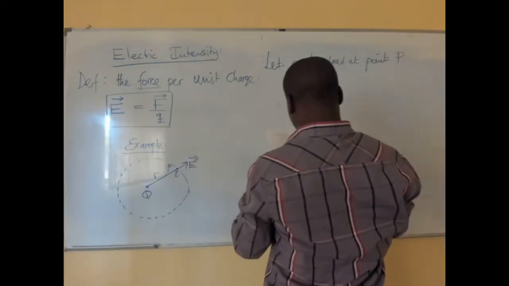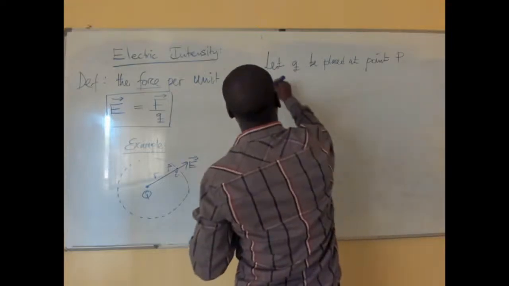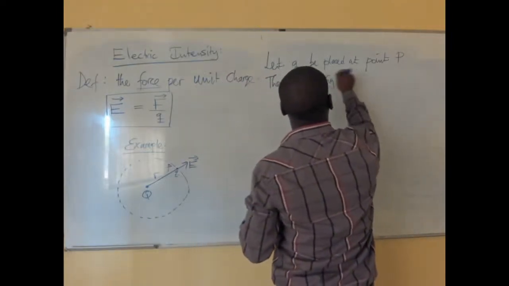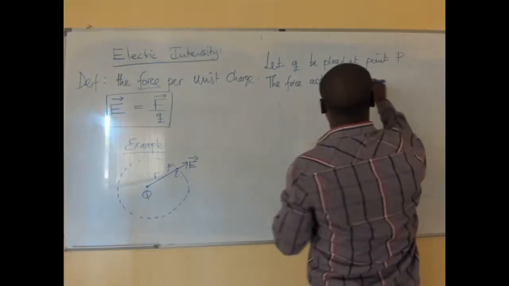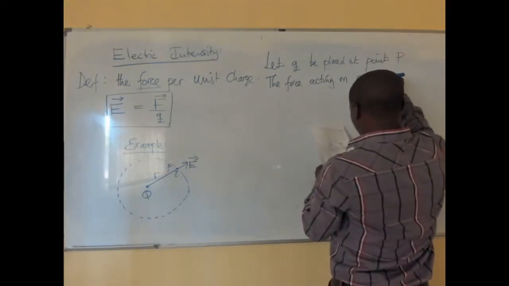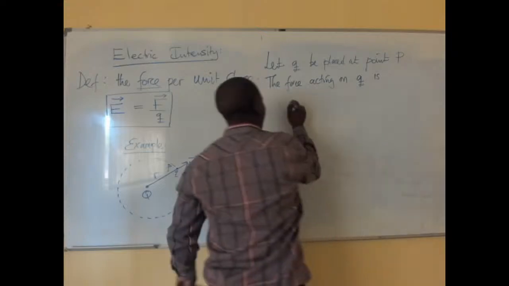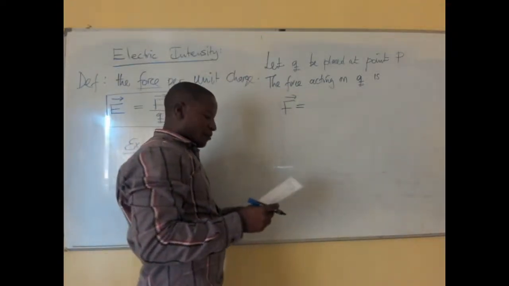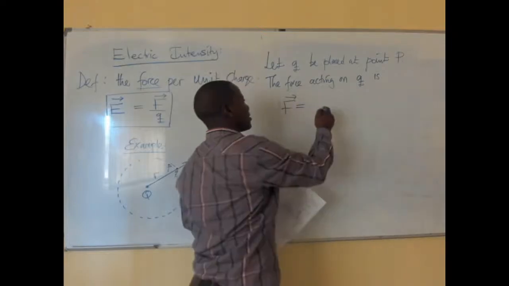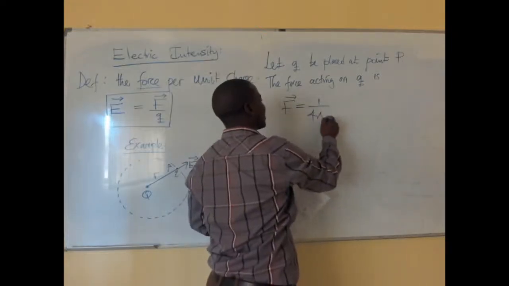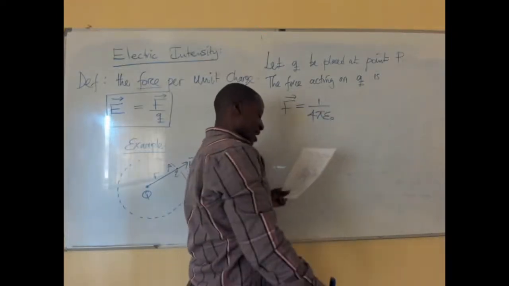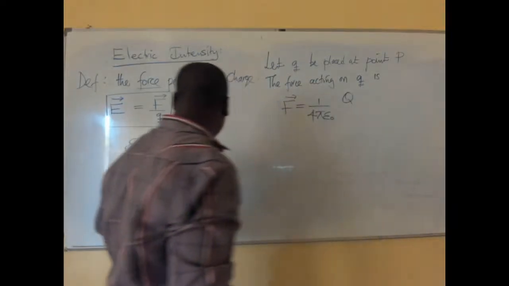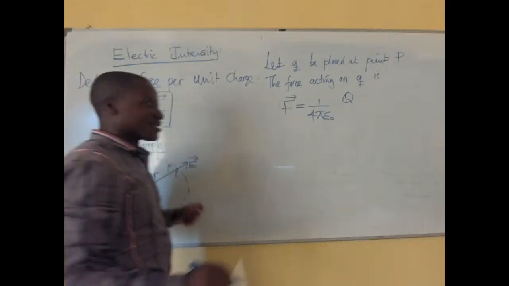It means that the force acting on q is given by F, which we define with our constant there, multiplied by the Q, which is this one, multiplied by the small q.